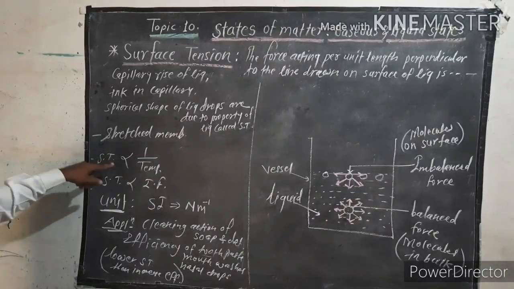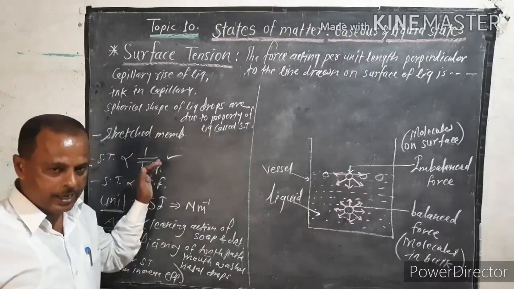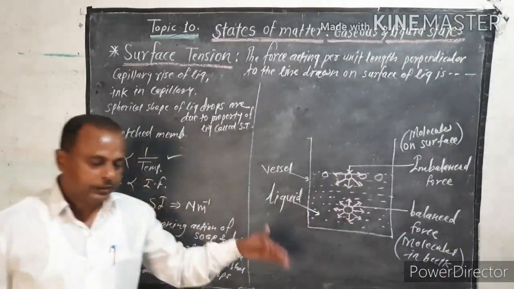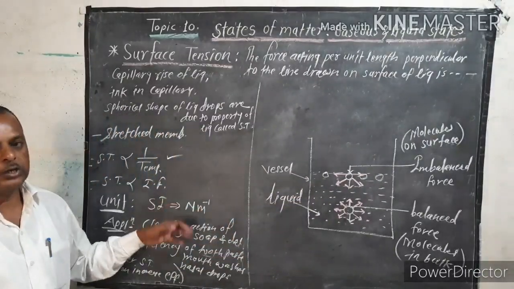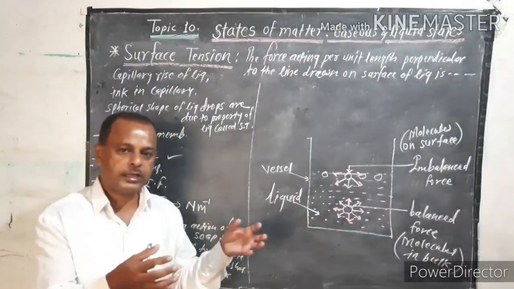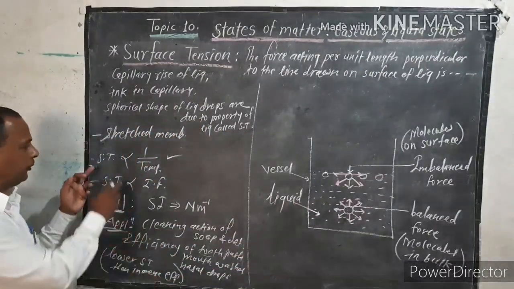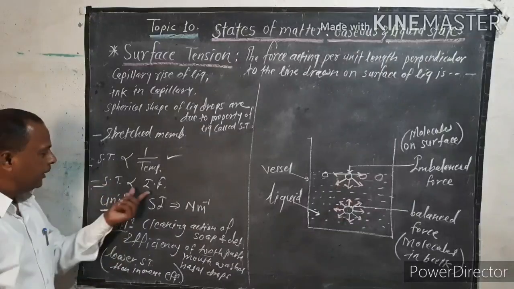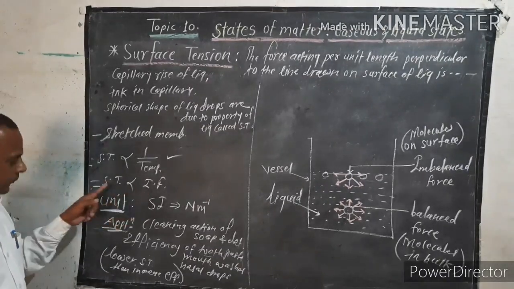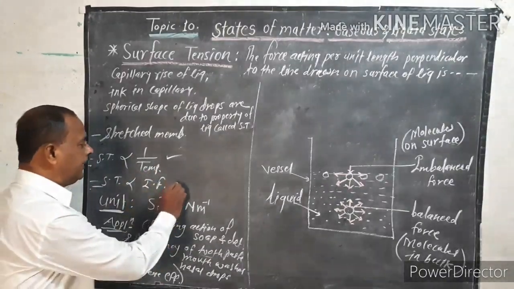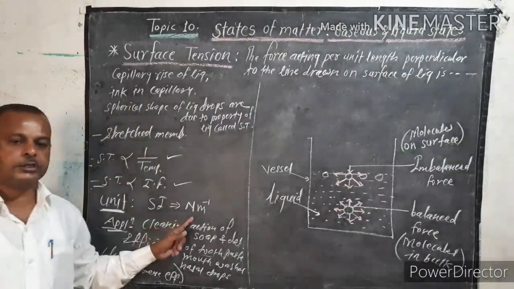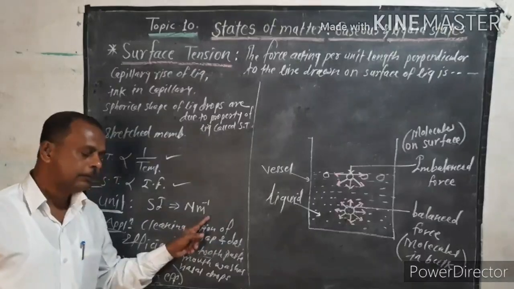Another point is this: surface tension is inversely related to temperature. As the temperature increases, surface tension decreases. Why is this happening? Because as the temperature increases, the kinetic energy of the molecules increases, and if the kinetic energy of the molecules increases, the attractive forces between the molecules decrease, and therefore surface tension decreases. Second, surface tension is directly proportional to the intermolecular forces. Now the units: the SI unit of surface tension is Newton per meter, or Newton meter inverse.